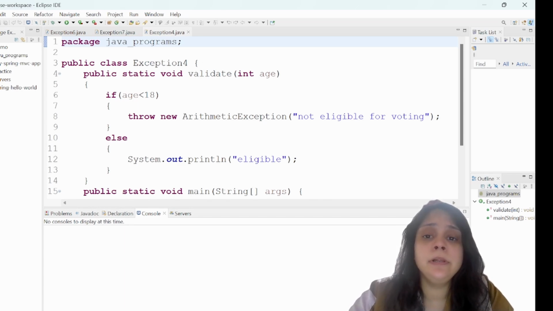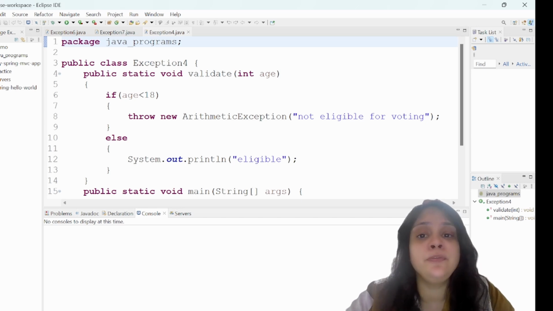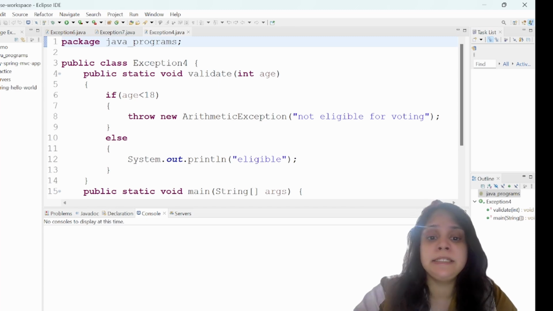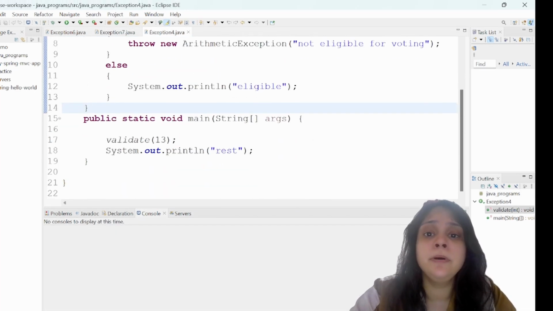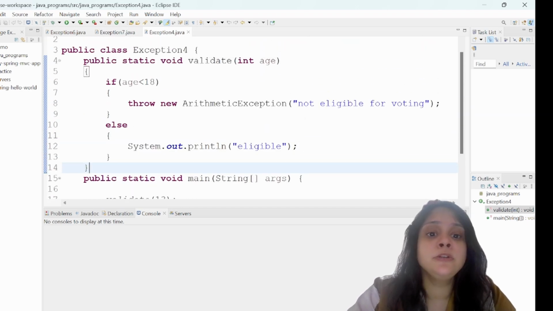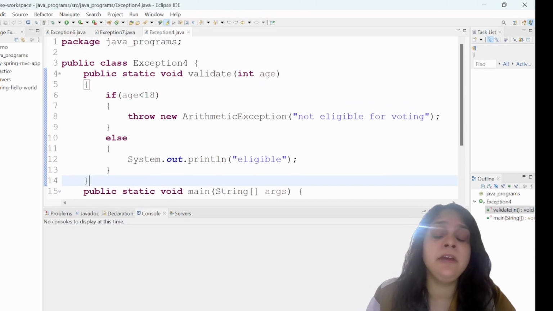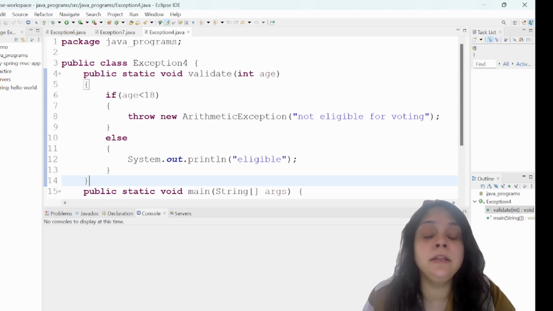So in this example, guys, I'm trying to validate the age of a person, whether he or she is able to vote or not. Here you can see that I am validating the person with the age 13. The validate method is here where I'm checking if the age is less than 18, then it is explicitly throwing the new instance of the arithmetic exception. I'm not creating any custom or user defined exception here. I am using the already available exception and I am giving my own error message here. Else the person is eligible for voting.